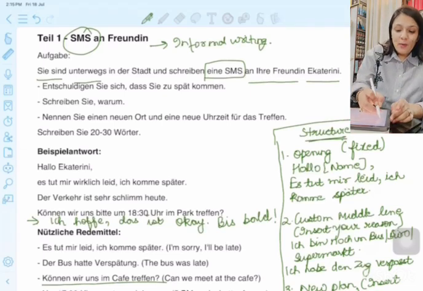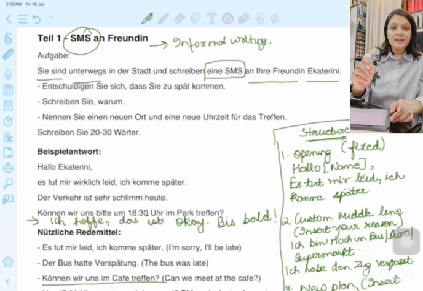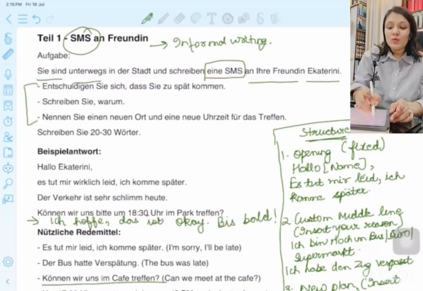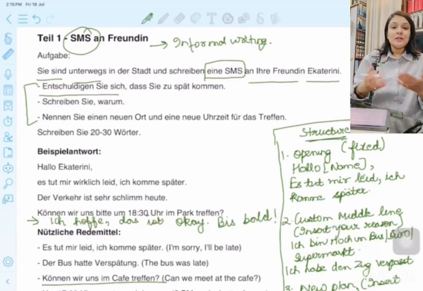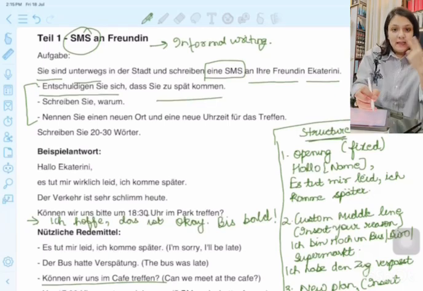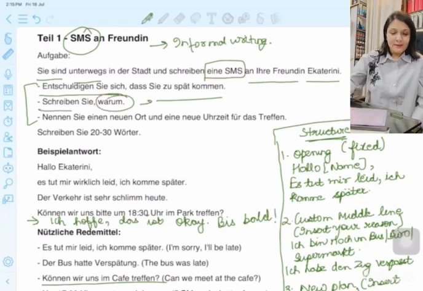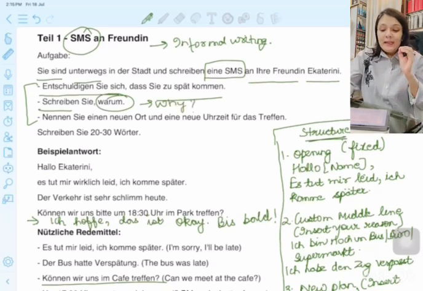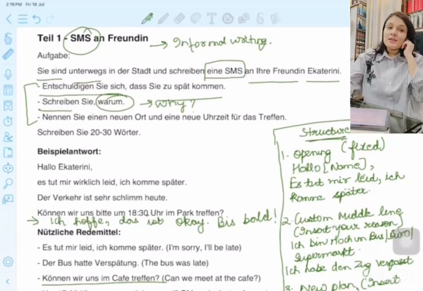You have 3 points here. The first one is: entschuldigen Sie sich, da Sie zu spät kommen. First, you have to apologize to your friend that you are coming late. Second important point is you have to write warum. Warum means why are you even late? And then third would be: nennen Sie einen neuen Ort und eine neue Uhrzeit für das Treffen. So you have to suggest a new place and a new time.